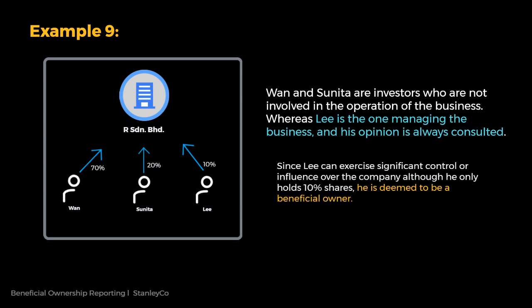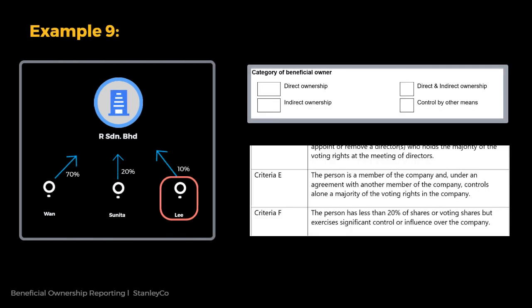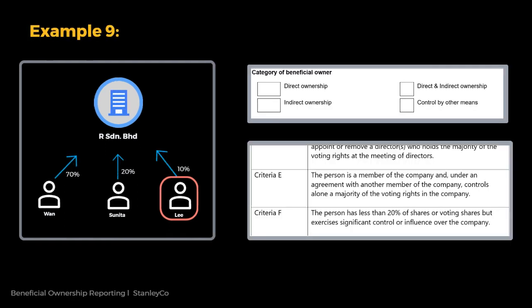Example 9. There are 3 shareholders in Company R, which is running a restaurant business. The shareholders are Juan, 70%, Sunita, 20%, and Lee, 10%. Juan and Sunita are investors who are not involved in the operation of the business, whereas Lee is the one managing the business, and his opinion is always consulted. Since Lee can exercise significant control or influence over the company, although he only holds 10% shares, he is deemed to be a beneficial owner. When confirming his beneficial ownership of the company, he should declare that the control is by other means, and that he has met criteria F.